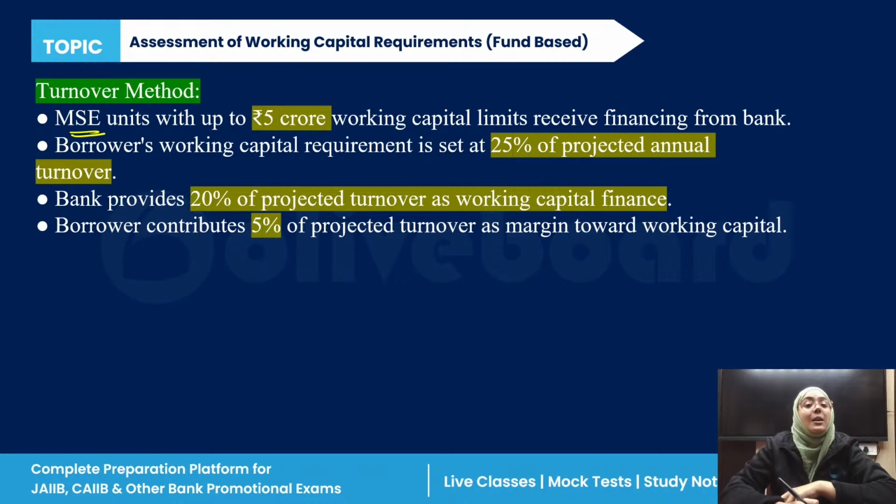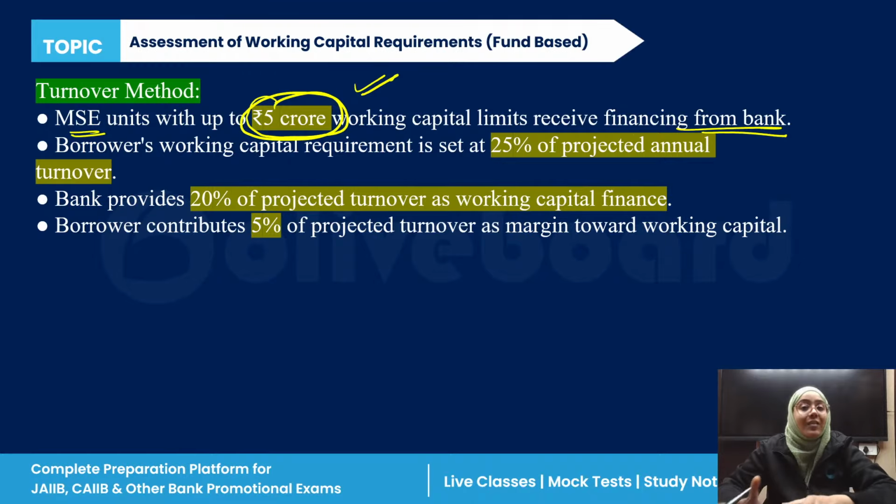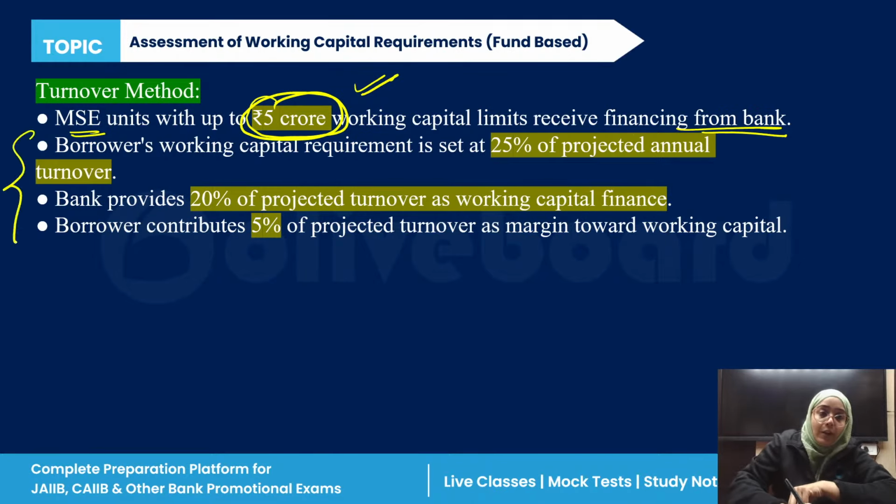So it was written in the turnover method: micro, small and medium enterprises, with up to 5 crore working capital limit received from the bank. If you are a micro and small enterprise, only 5 crore is the maximum limit you can receive as finance from the bank. Now, you have to calculate according to the turnover method. 25% of the PAT is the total working capital requirement. 20% of the PAT is the bank finance. And the borrower has to bring 5% of that particular PAT.